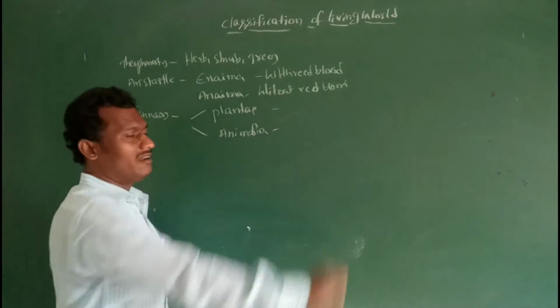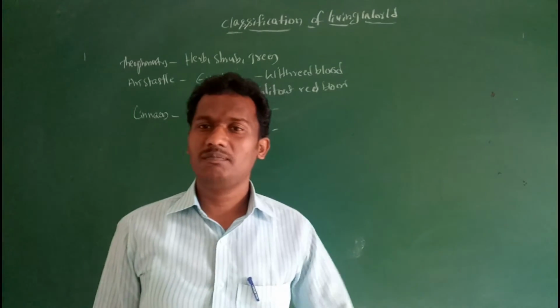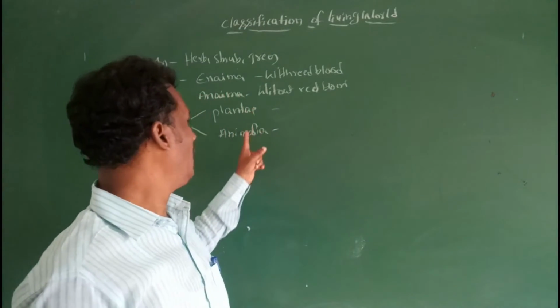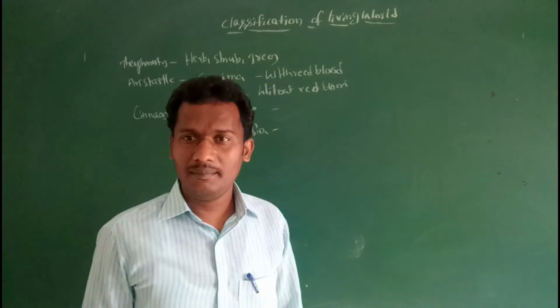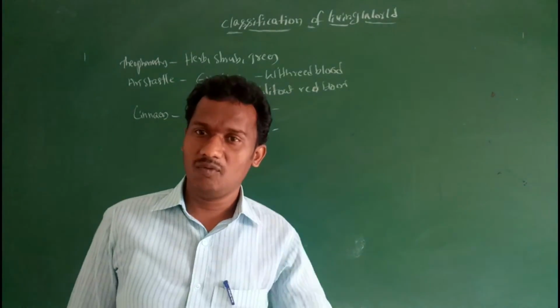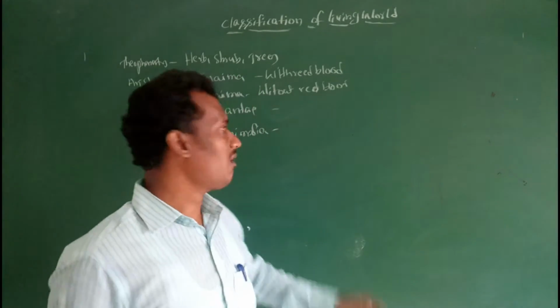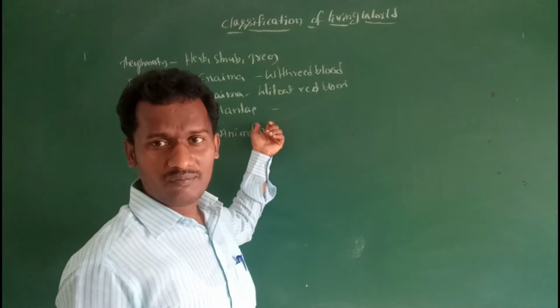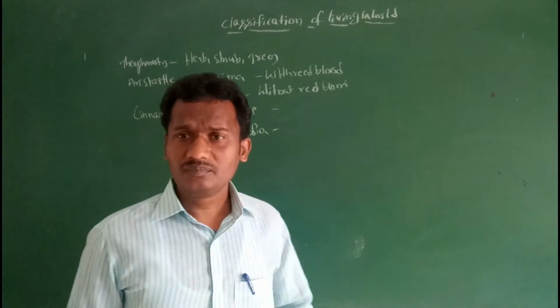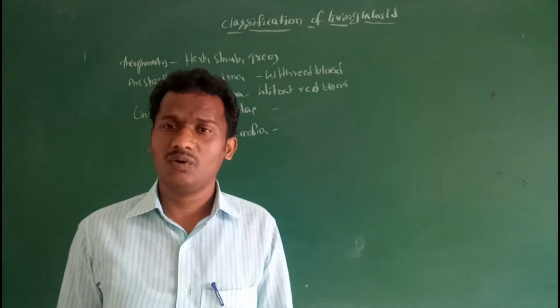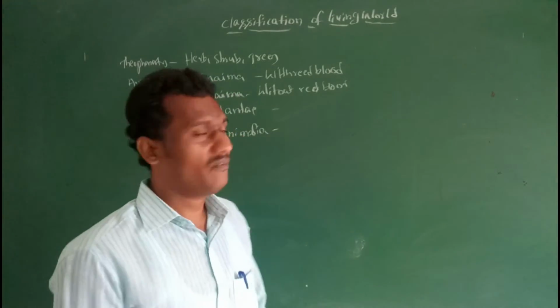So plant and animal. He placed all plants, including bacteria, in Plantae and all animals in Animalia, based on the cell wall. Organisms that have a cell wall are included in the kingdom of plants, and organisms that do not have a cell wall are included in the kingdom Animalia.